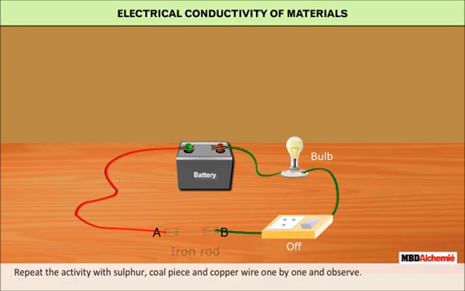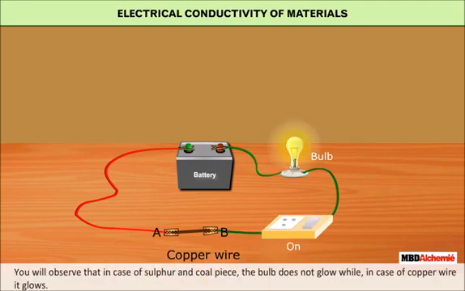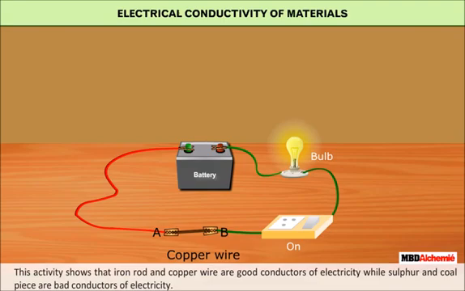Repeat the activity with sulfur, coal piece, and copper wire one by one and observe. You will observe that in case of sulfur and coal piece, the bulb does not glow, while in case of copper wire, it glows. This activity shows that iron rod and copper wire are good conductors of electricity while sulfur and coal pieces are bad conductors of electricity.